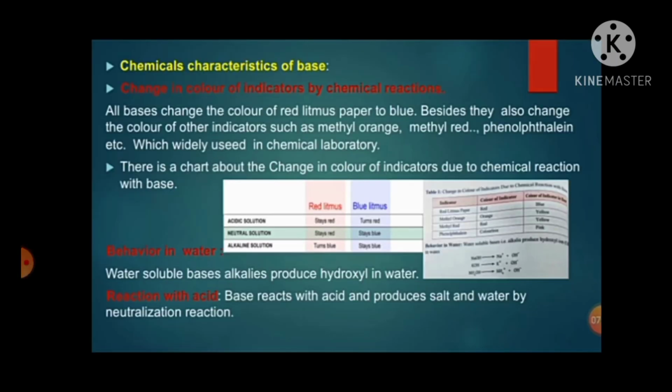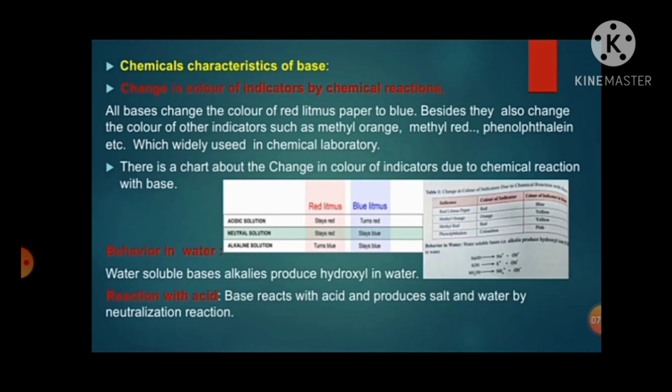Okay, let's see what the chemical characteristics of base are. Change in color of indicators by chemical reactions. All bases change the color of red litmus paper to blue. Besides, they also change the color of other indicators such as methyl orange, methyl red, phenolphthalein, etc., which are widely used in the chemical laboratory.